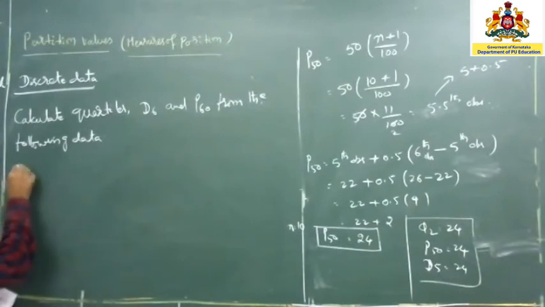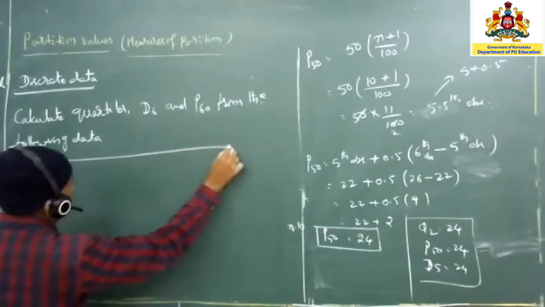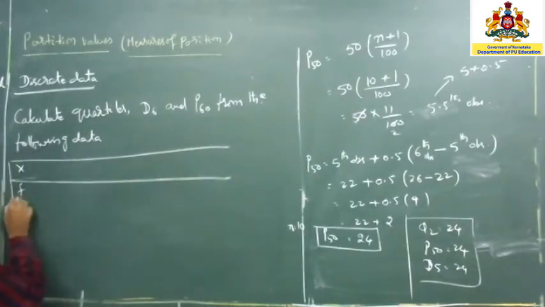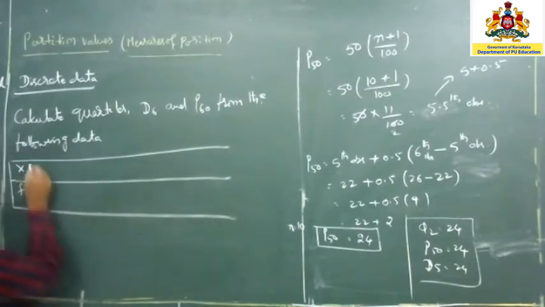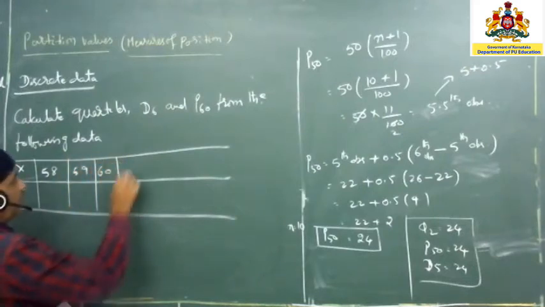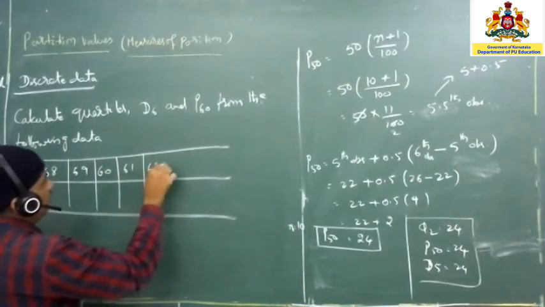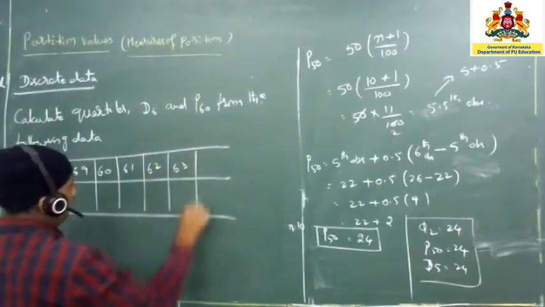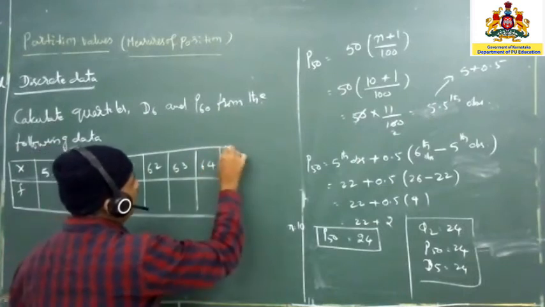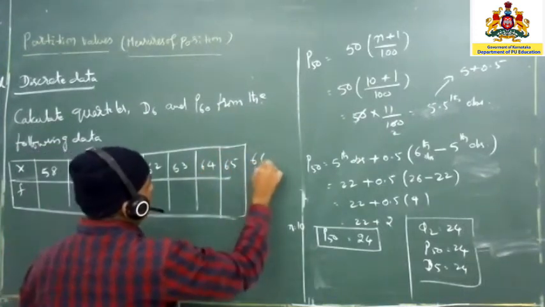What is the data given? The data is given as X and F. The X values are given: 58, 59, 60, 61, 62, 63, 64, 65 and 66.